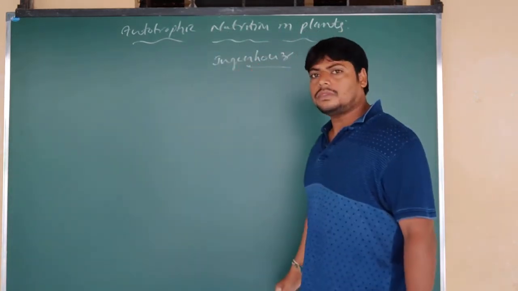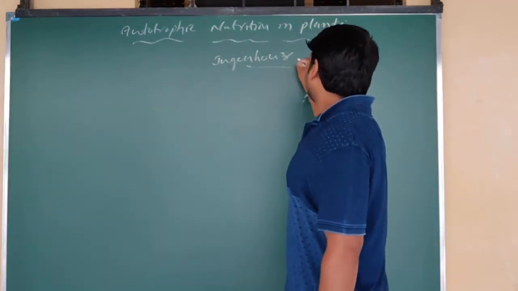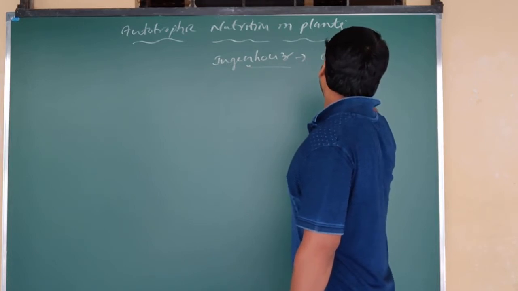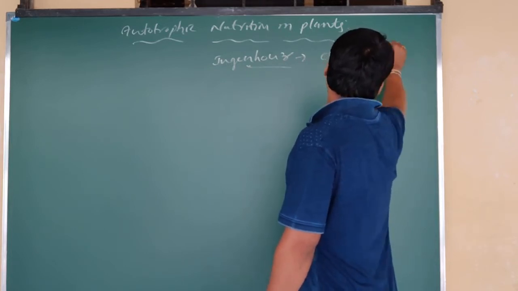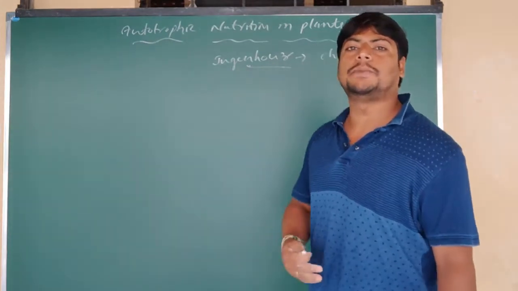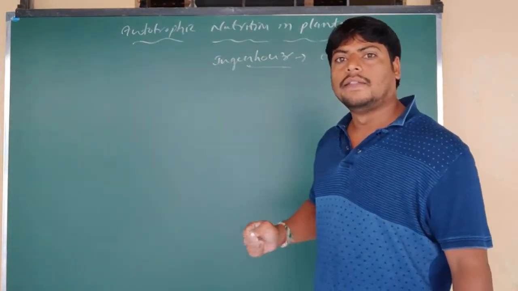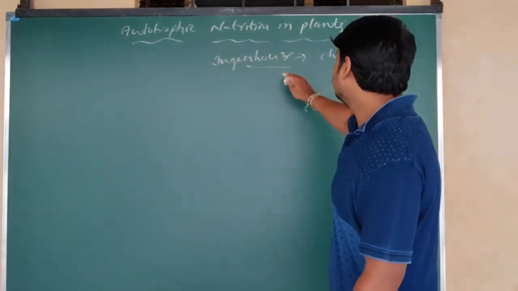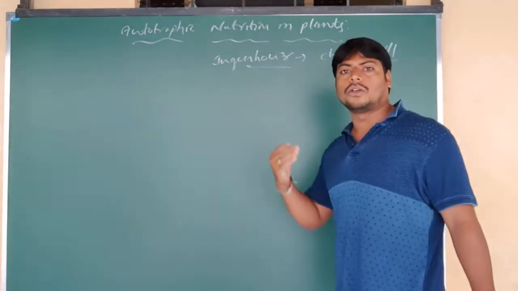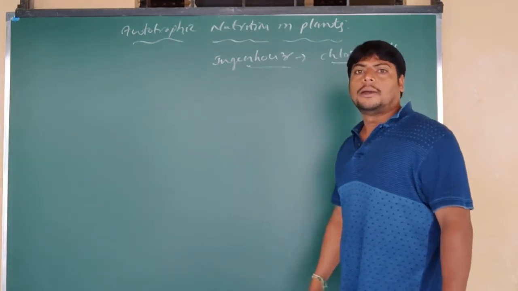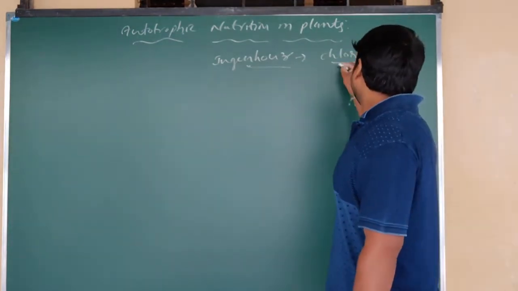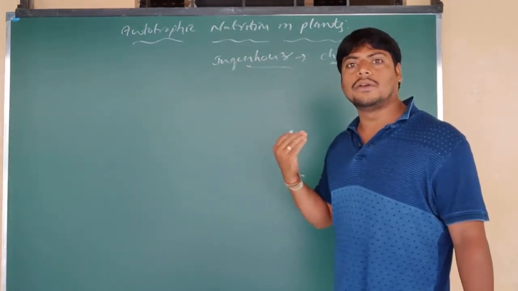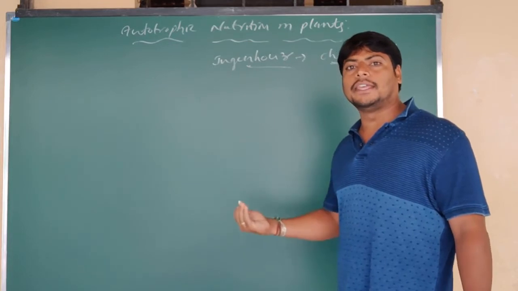The Indian scientist said that photosynthesis occurs in chlorophyll. Why? Because green plants are green because of the presence of chlorophyll. This pigment gives the color to the leaf, and he said that photosynthesis occurs in chlorophyll. But later, the exact location of chlorophyll was not known.